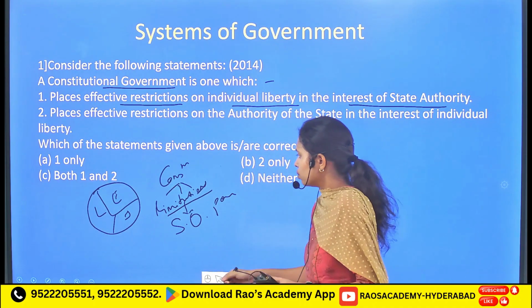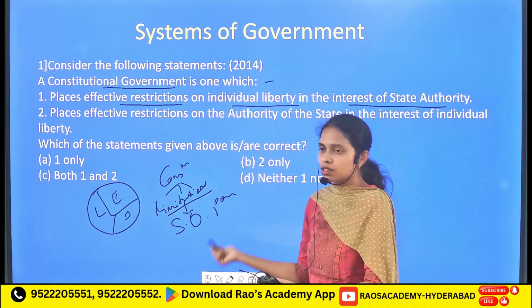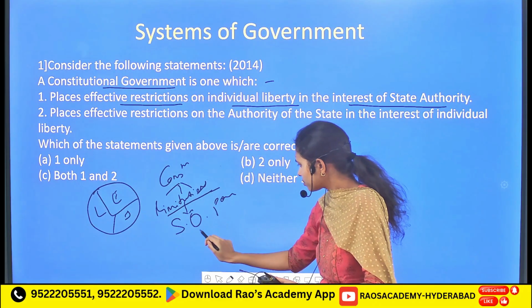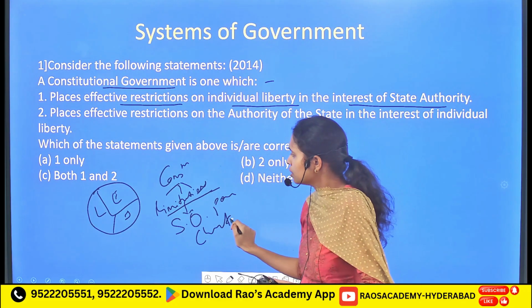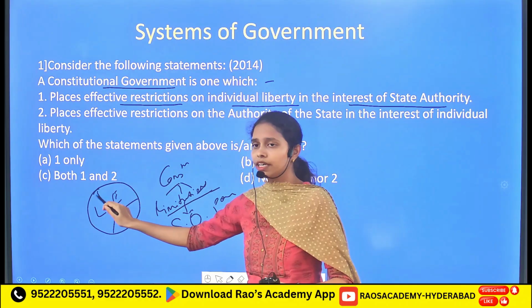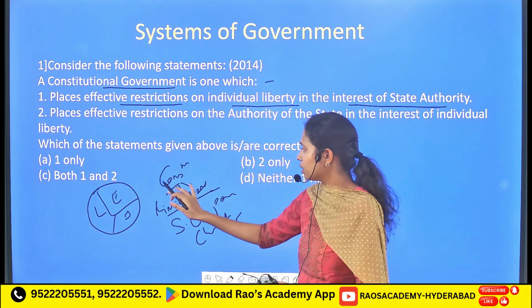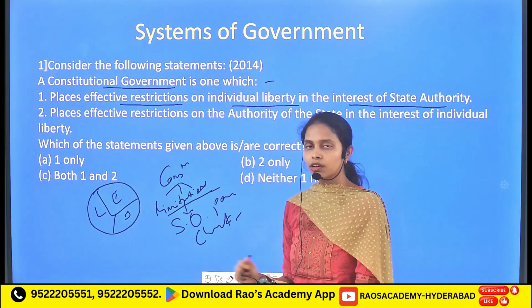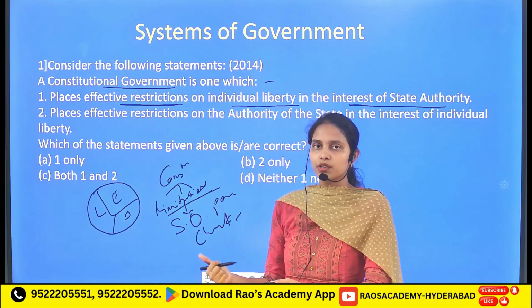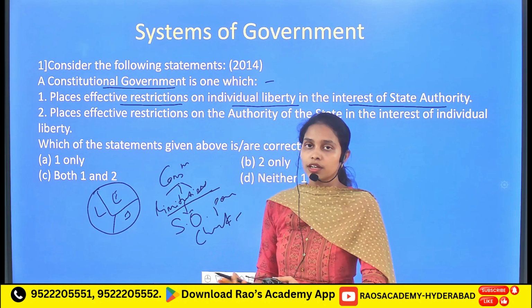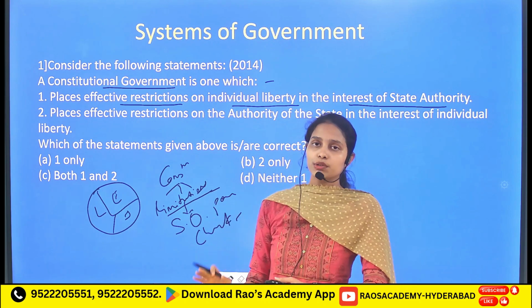The other limitations the constitution keeps on the government include checks and balances, where each organ keeps checks on the other organ. So constitutionalism includes imposing limitations on the government, but not the imposition of limitations on the individual's liberty.